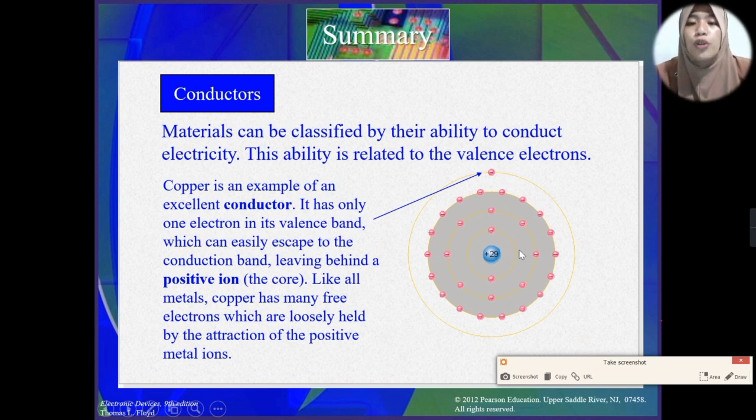As you can see, this is our illustration of the Bohr model of copper.